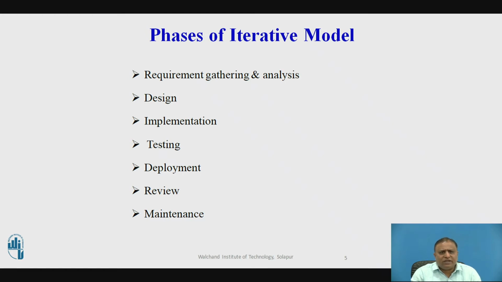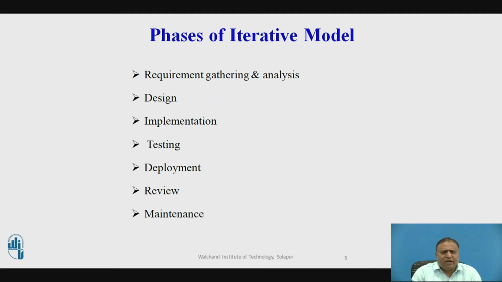The next phase is the designing phase. In the design phase, the team designs the software using different diagrams, such as data flow diagram, activity diagram, class diagram, state transition diagram, etc. These are the UML diagrams which are used for designing purposes. The designing work consists of low level design, high level design and architectural design. The people who work on this job are called designers.